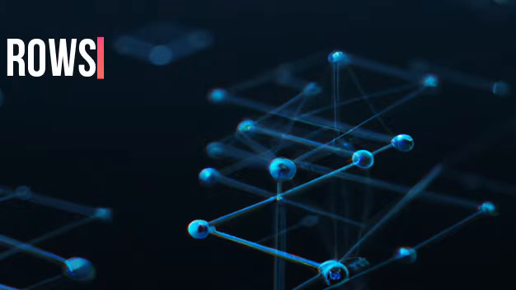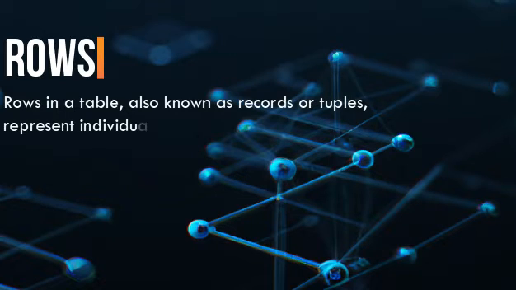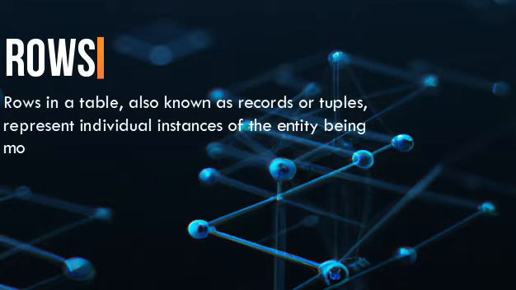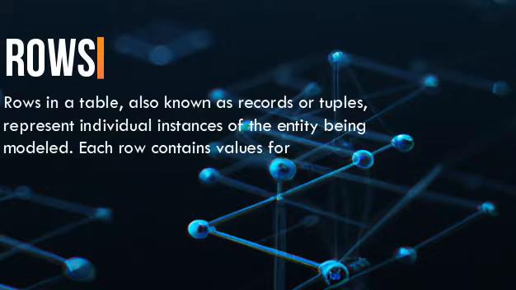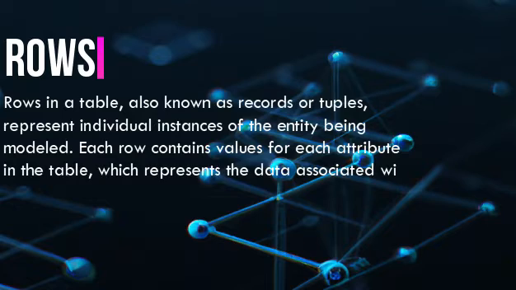2. Rows. Rows in a table, also known as records or tuples, represent individual instances of the entity being modeled. Each row contains values for each attribute in the table, which represents the data associated with that record.